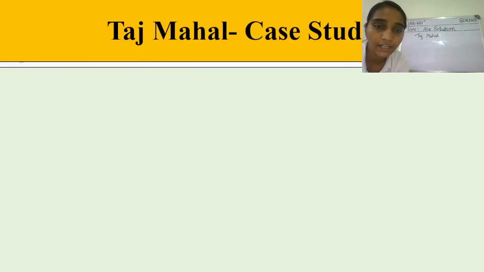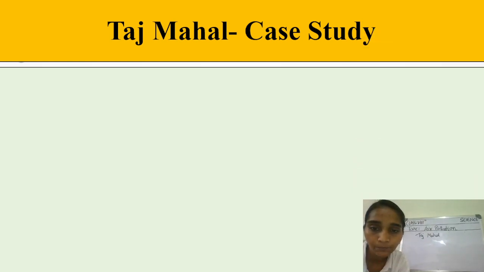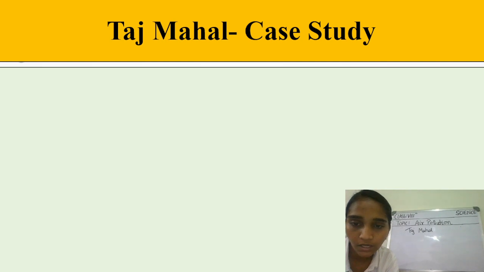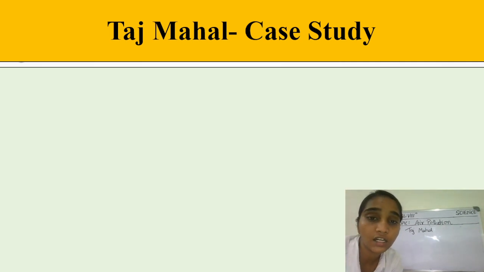Yes, very good. You might be giving different opinions. Very good, students. So now you can say that air pollution could be one of the possible reasons why the Taj Mahal's color is changing. Right? Very good. So now let us discuss the Taj Mahal case study. We will learn why the color of the Taj Mahal is now turning yellow and earlier it was white.